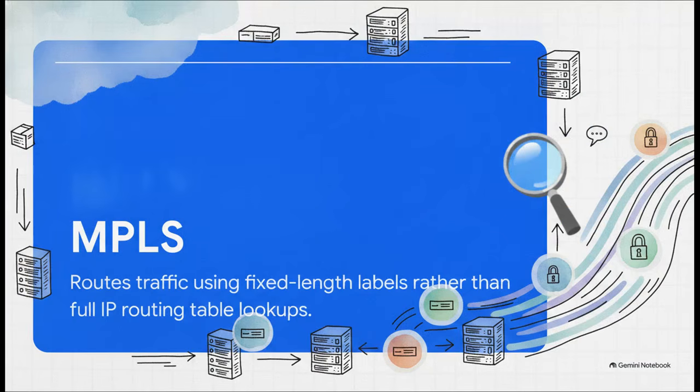For large enterprise networks trying to navigate this massive data era, MPLS was a total game changer. Instead of forcing every single router to do a heavy, complex IP table lookup, MPLS just assigns a short, fixed-length label to a packet. This simple change allows carriers to engineer specific traffic paths, prioritize voice over data, and securely isolate customer VPNs at blistering hardware wire speeds. And it does it all without the heavy encryption overhead of IPsec.